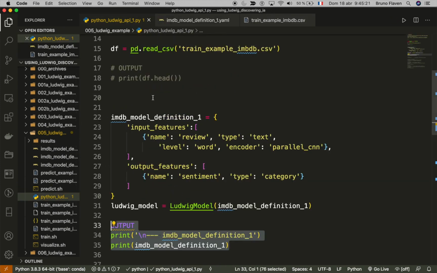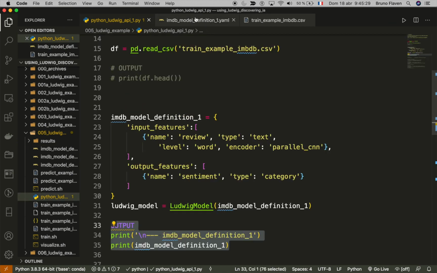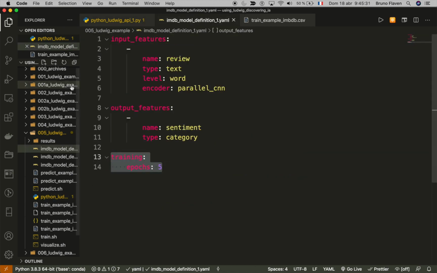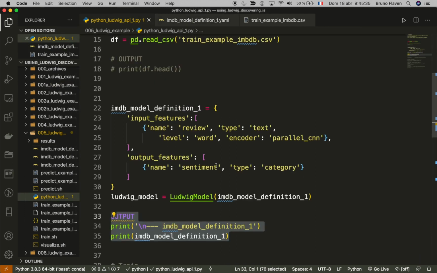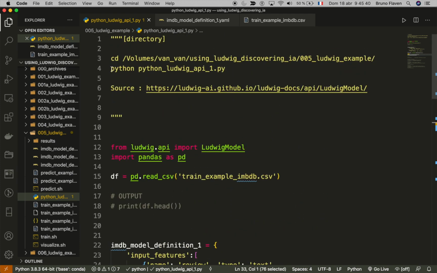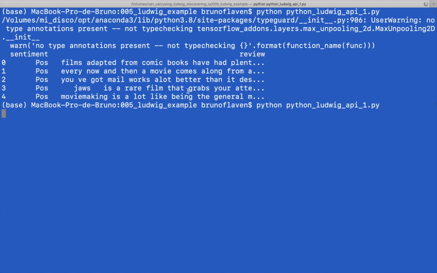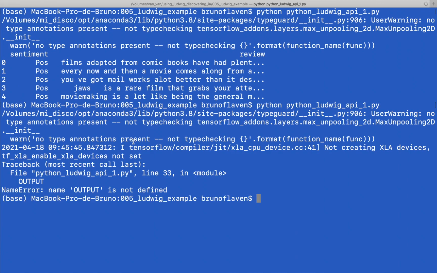I have injected directly into the IMDB model definition 1. So that's the conversion, this YAML is converted, except the epoch. This one doesn't count. And you see, I have exactly the same model. So I can call the model. Let's see if it's working. And it's going to print out the model right here in the console.